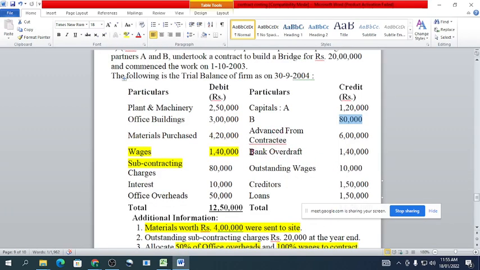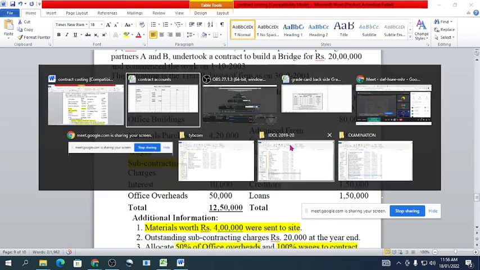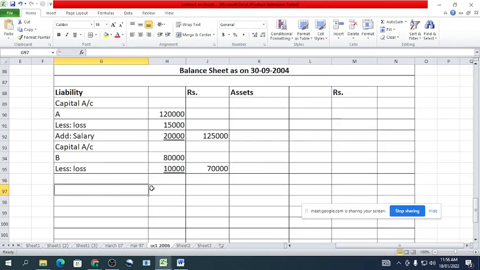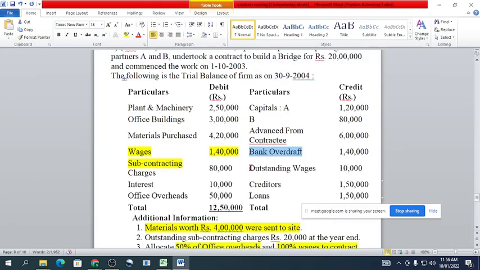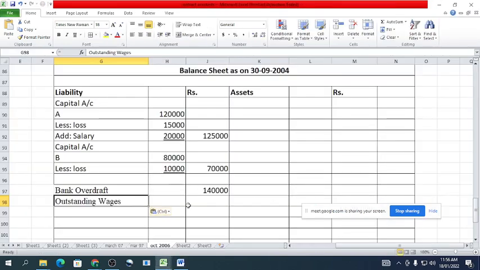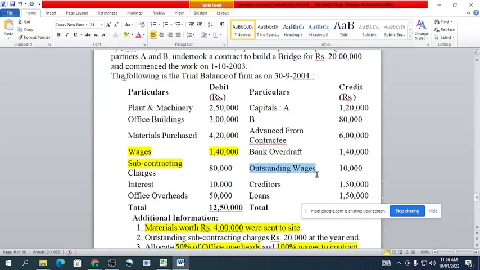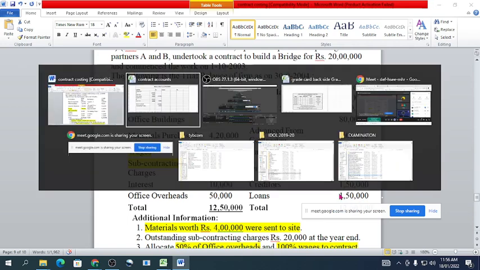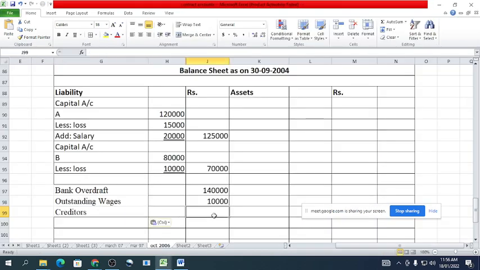Bank overdraft of rupees 1,40,000. As it is, we will transfer it to the liability side. Bank overdraft of rupees 1,40,000. Okay. Next, outstanding wages rupees 10,000. As it is, we will transfer it to the liability side, 10,000. Okay. Next, creditors rupees 1,50,000.